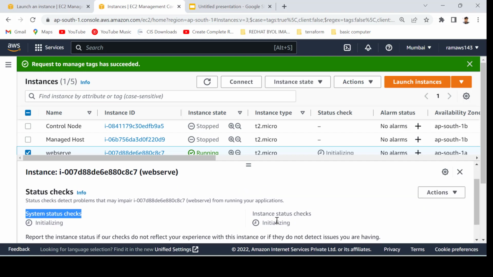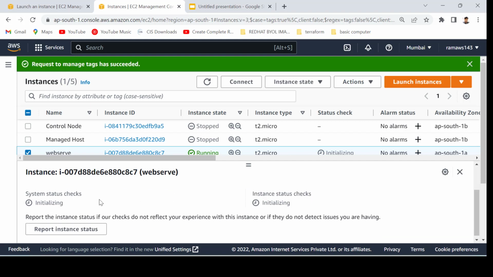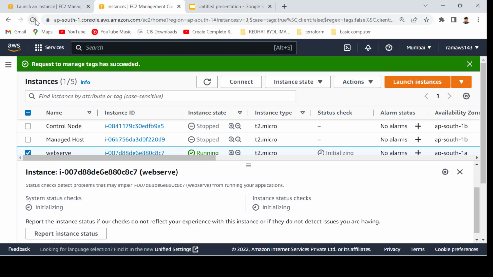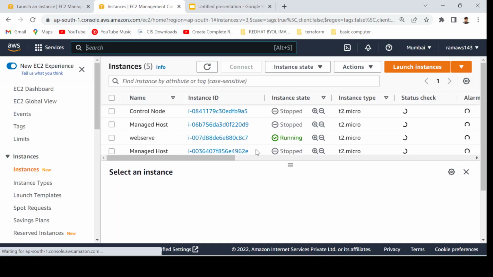So the system check checks whether your hardware is running perfectly in the AWS environment or not, and the instance check verifies whether your OS, the AMI-based OS, is working properly or not. Once it turns green, we can ensure that our server is working successfully and in optimal condition. So we don't have to worry about that.